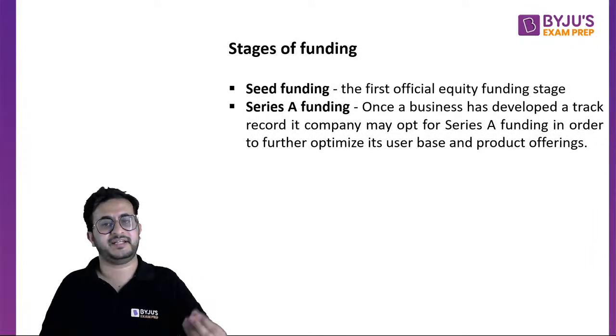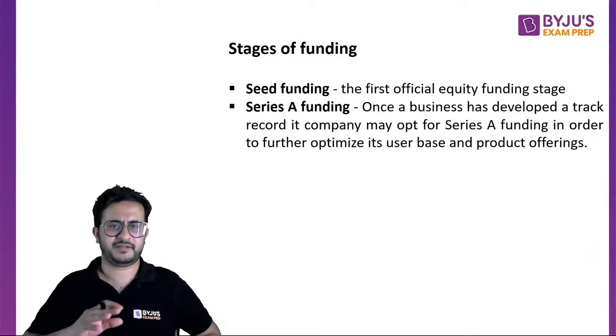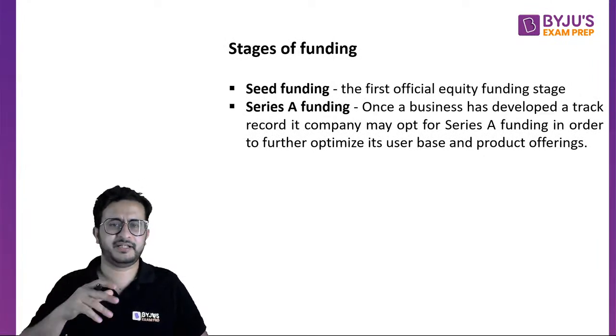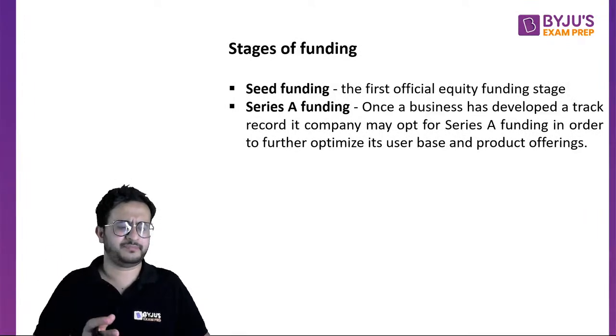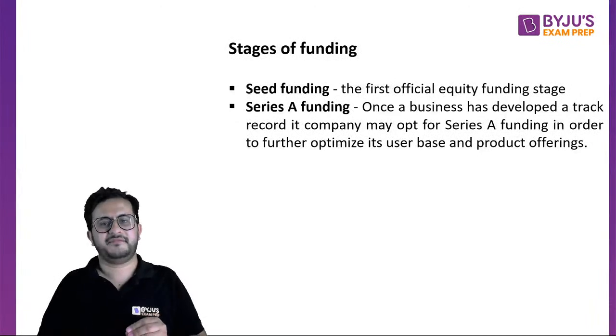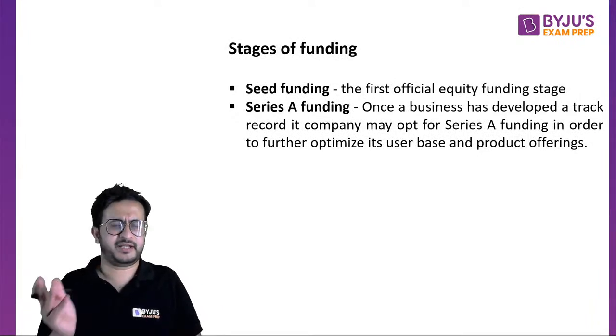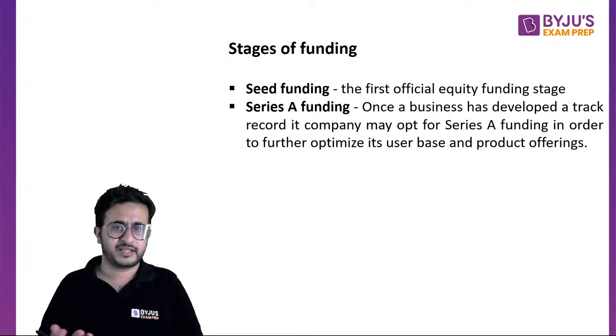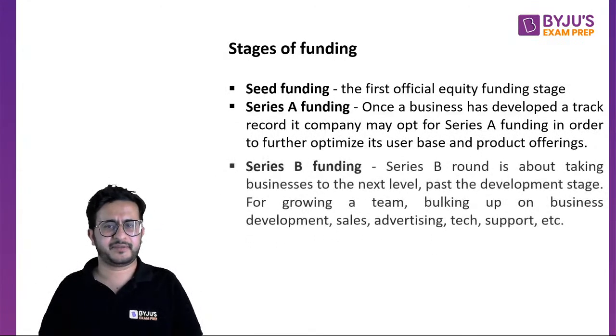At that stage, technically the second stage, it is called Series A funding. It is used for growth. Basically all funding is used for growth only, but at the second stage you want to increase your user base and offer more products, so you go for Series A funding.